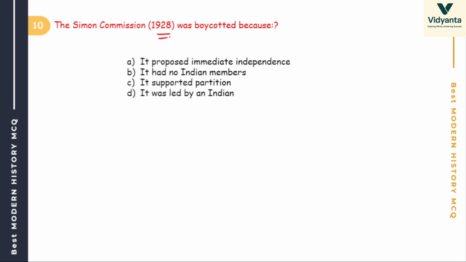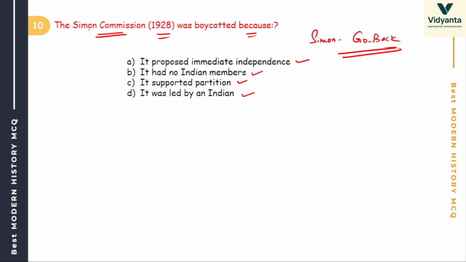Simon Commission 1928 was boycotted because why? Options are: it proposed immediate independence, it had no Indian members, it supported partition, it was led by an Indian. Very easy question. Simon, go back. The slogan. Okay, Simon, go back.